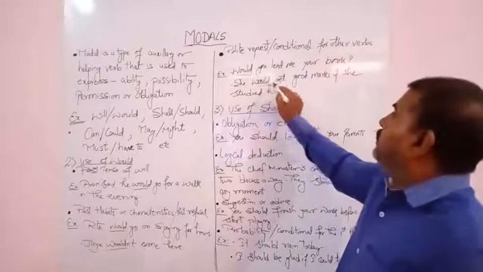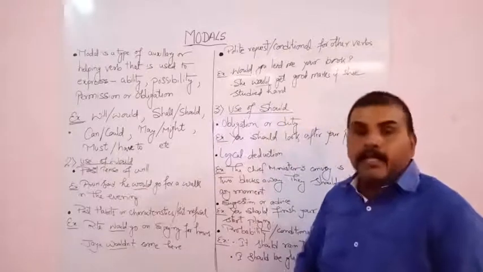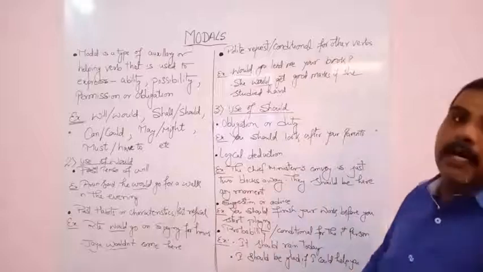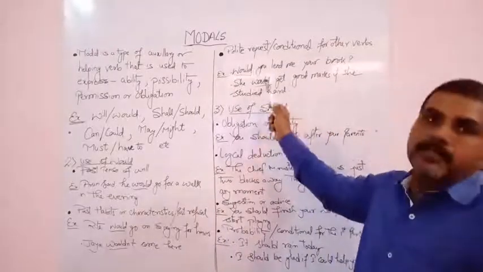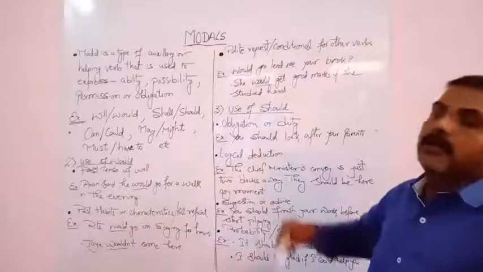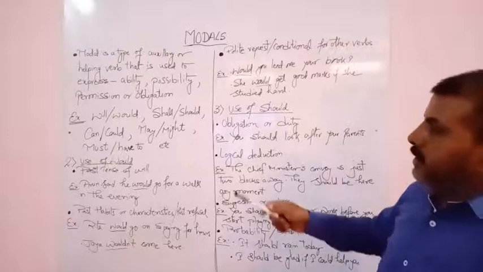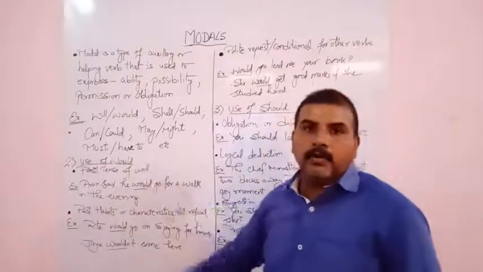She would get good marks if she studied hard. A condition is made there: if she studied hard, then she would get good marks, denoting the past tense. So modal would is used here. In these three cases, we use modal would.